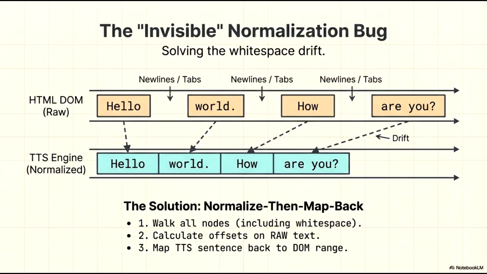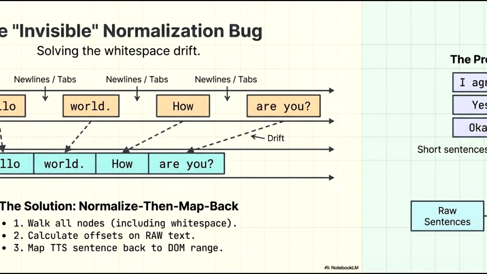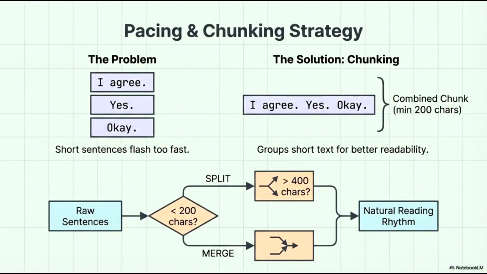The invisible normalization bug represents a common challenge when integrating text-to-speech engines with web content, specifically regarding whitespace drift. As illustrated in the diagram, a raw HTML DOM often contains significant whitespace, such as new lines and tabs, used for code legibility. This slide outlines the pacing and chunking strategy used to optimize text readability.